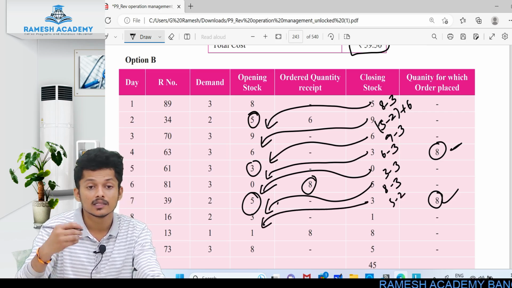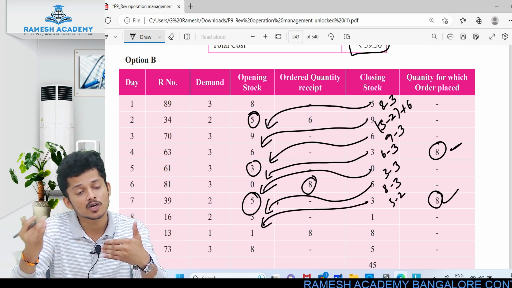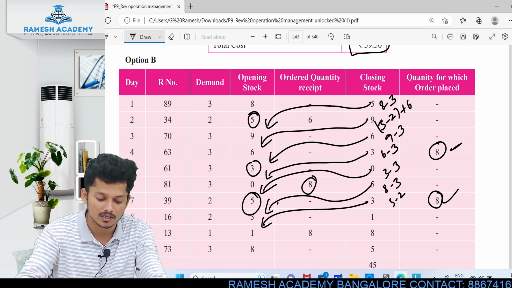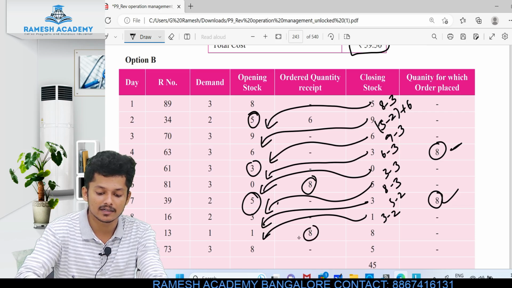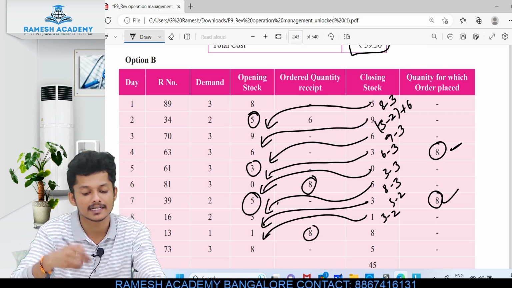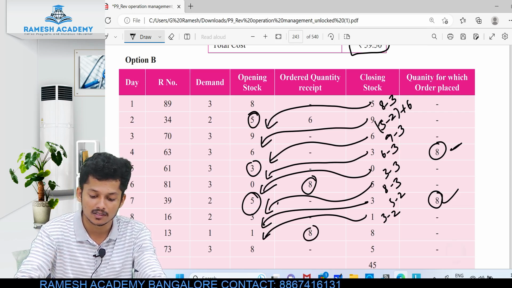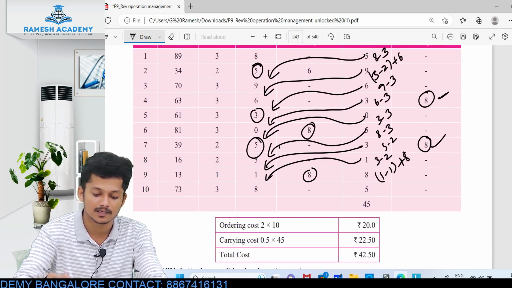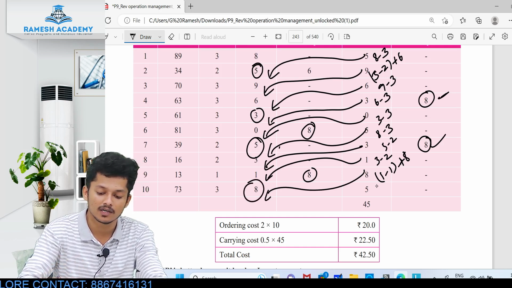Then 3. 3 is the actual number of the opening stock. But is there any order which was ordered? Yes, we ordered yesterday. That is 8 books. 8 plus 3, 11. So 11 is more than 8. Don't order. So 3 minus 2. And today it is arriving. What we ordered 2 days back is arriving today. So 1 plus 8 is 9. 9 is more than 8, so don't order anything. So here, 1 minus 1, then plus 8. Next, 8 will come here. 8 is neither less than 8 nor more than 8, it is equal. So don't order. 8 minus 3.